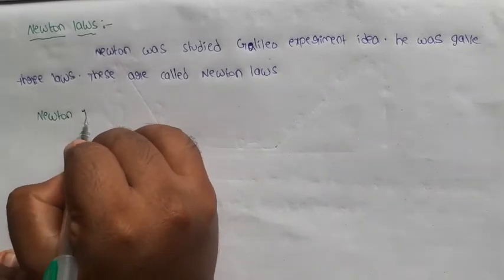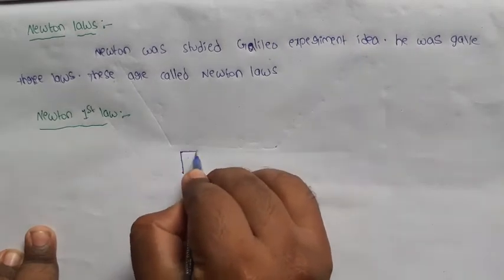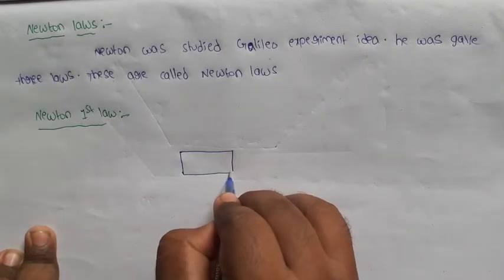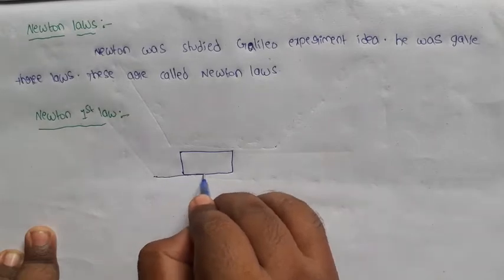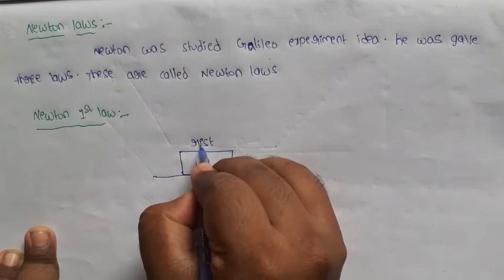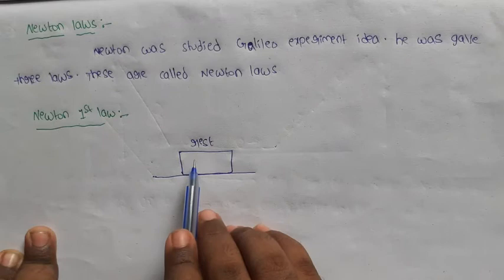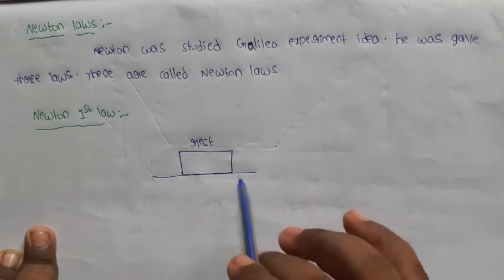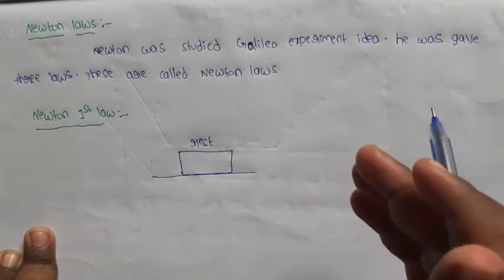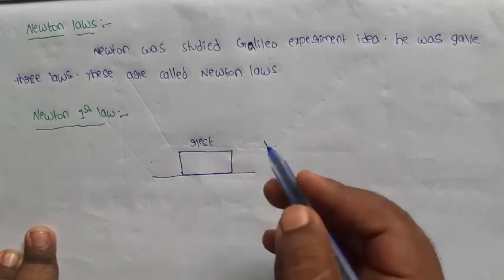What does Newton's first law explain? For example, I am taking an object, placing it on the table. Okay, it is at rest. The forces on the left side and right side of the box are balanced, so it is said to be a balanced force.